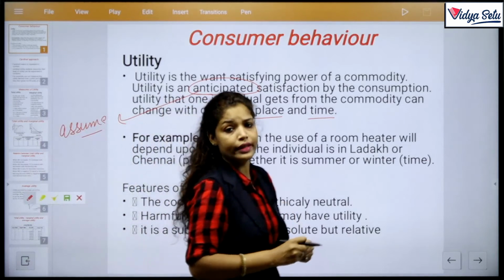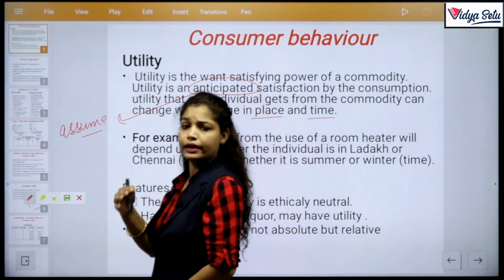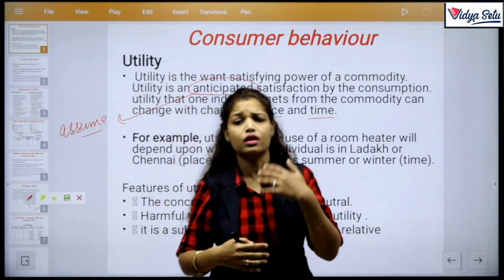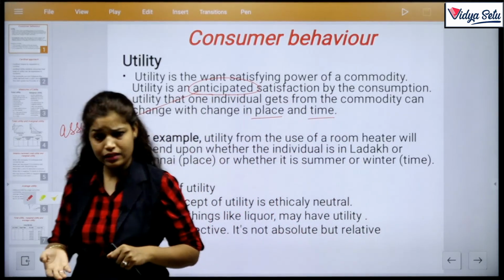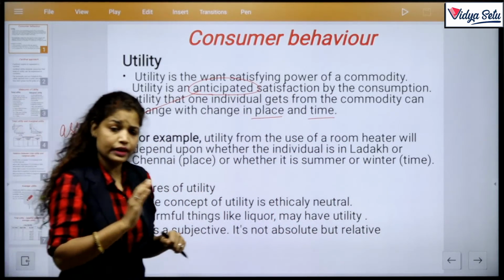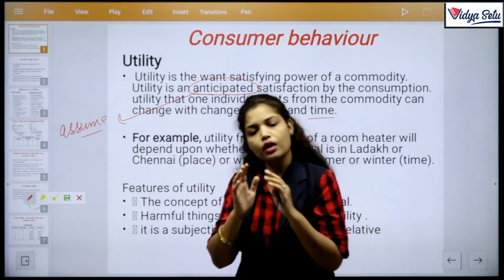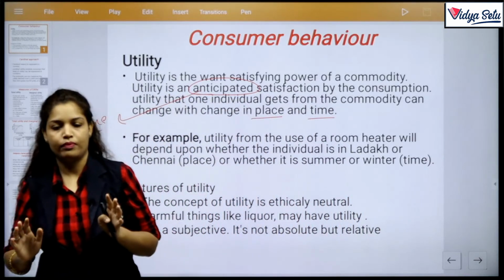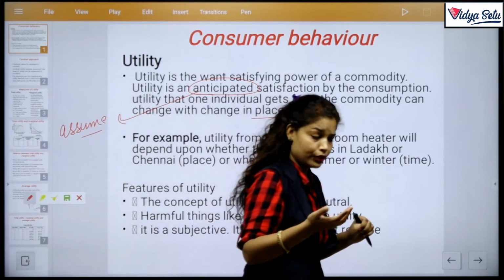But if you hold them and you wait for the up market, the bullish market, that means an enhanced market, then the price of shares will rise, and then the shares possess utility, creating utility. So according to place and according to time, utility differs.